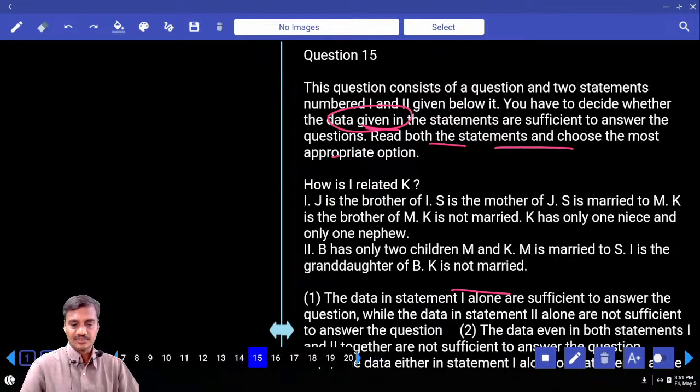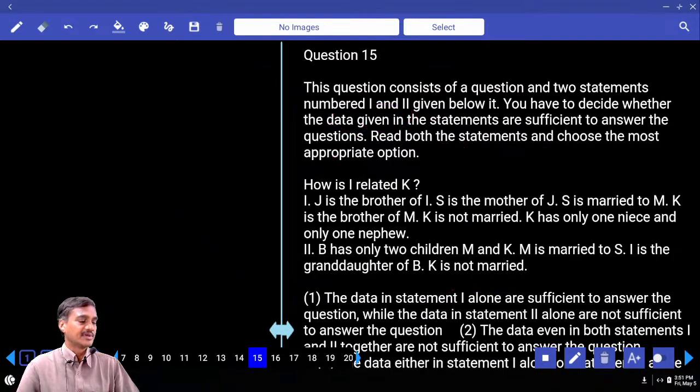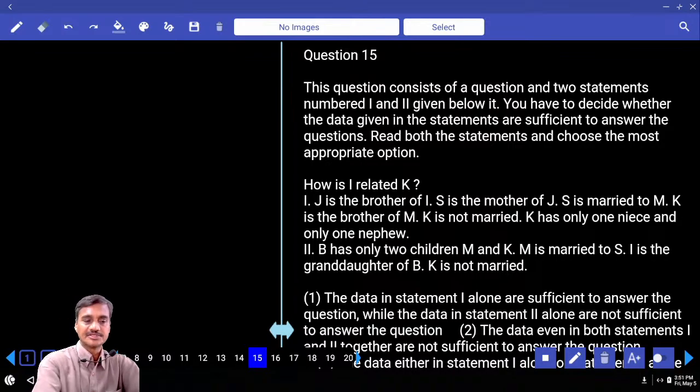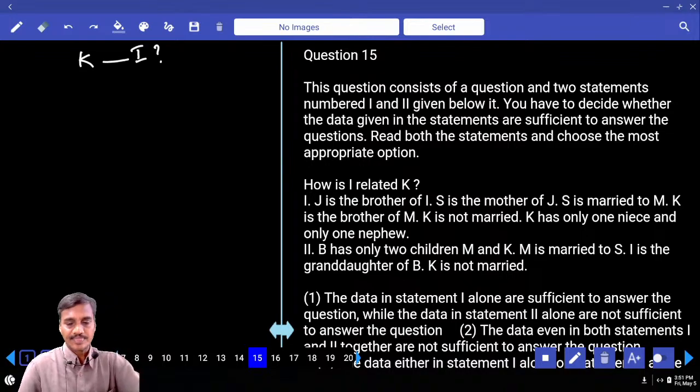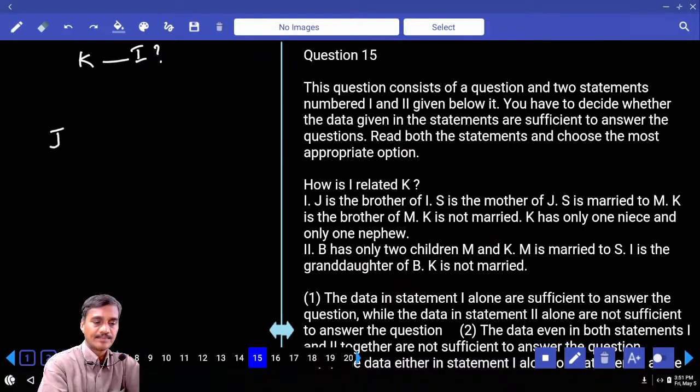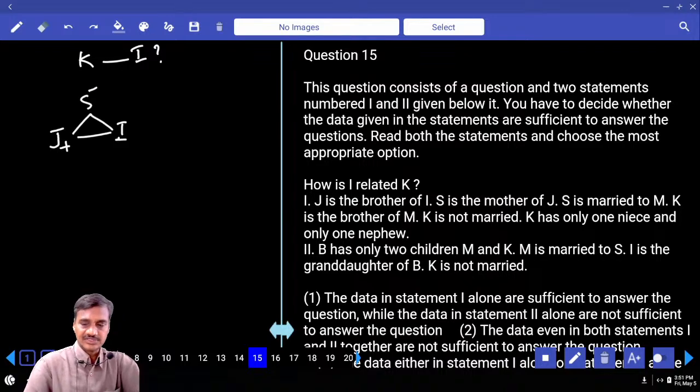Then the 15th one. Now this 15 is based on data sufficiency. There are 3 questions given under this one. How is I related to K? Now we need to find out the relation of I with respect to K. J is the brother of I. S is the mother of J. J is the brother, S is the mother.